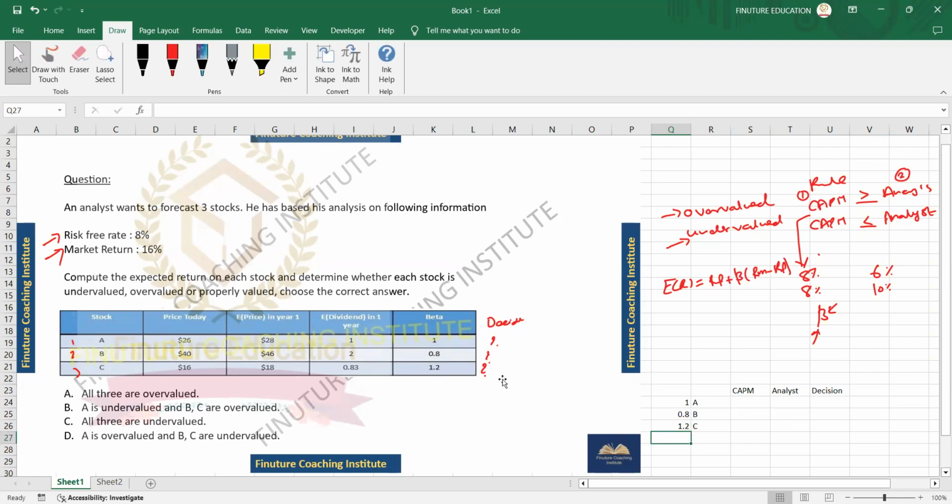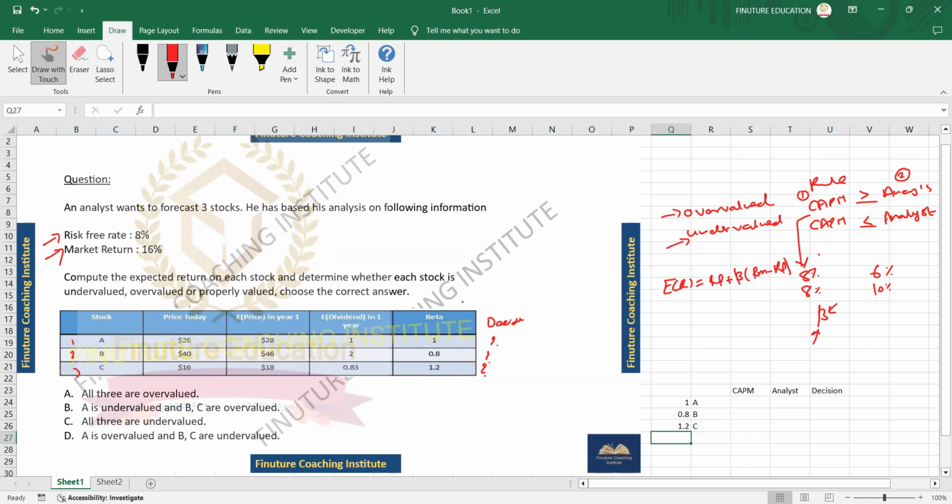One interesting question, just to make your understanding stronger. Looking at these betas, can you tell me the expected return for which stock would be higher if I just compare this CAPM return between A, B, and C? Of course, the final objective is to compare these two returns, but this is an additional question. For which stock would the CAPM returns be higher? Stock C. Yes, correct. Why?